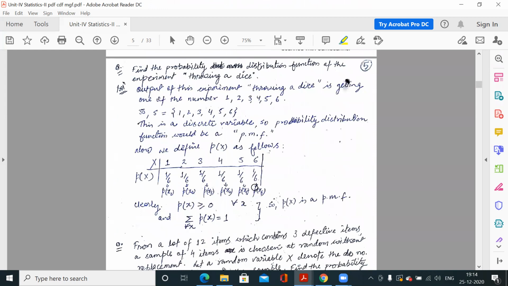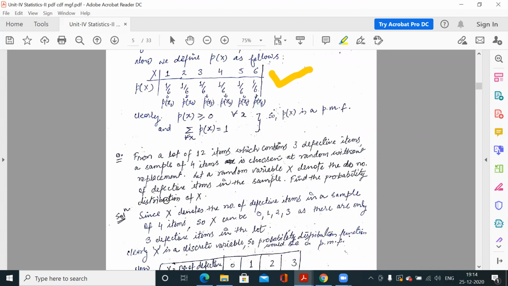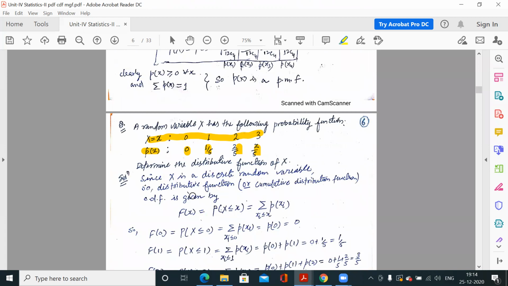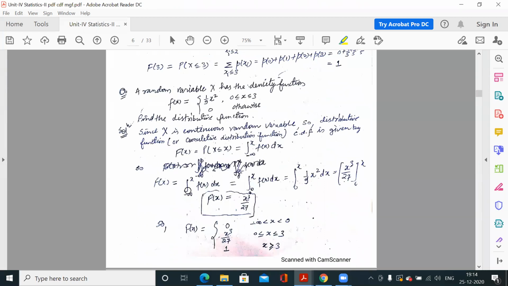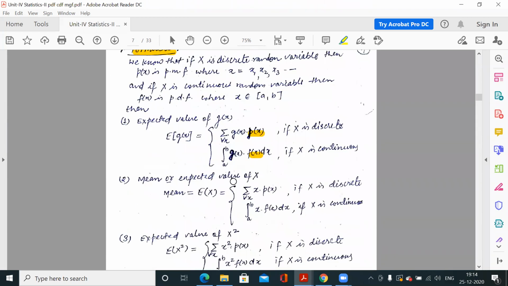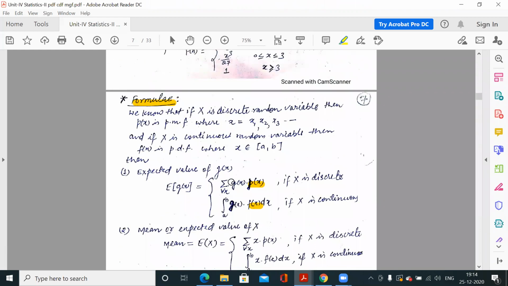This is the probability function for a discrete variable. So either you have p(x) or f(x). Now one probability distribution is given to you. It may be discrete or continuous. By observing that function, you can tell whether it is a probability function for a discrete variable, or a probability function for a continuous variable.